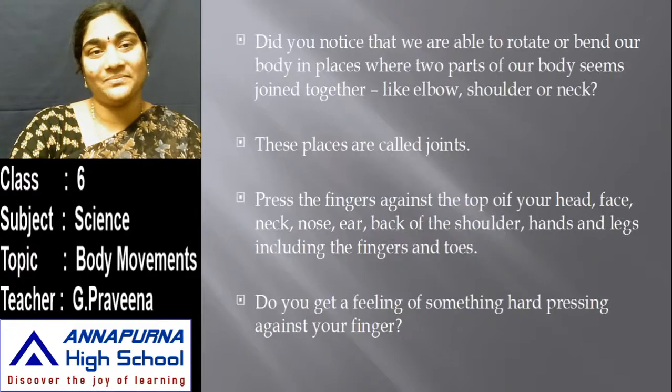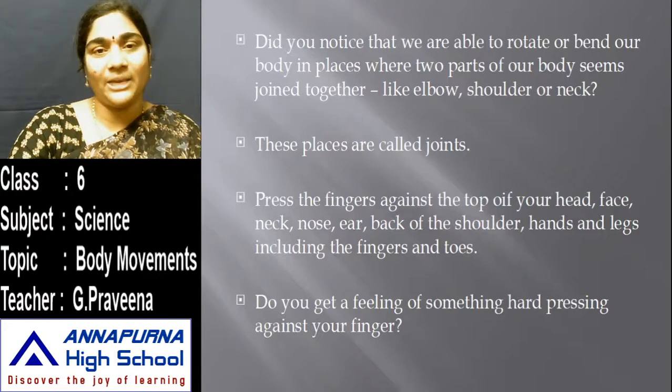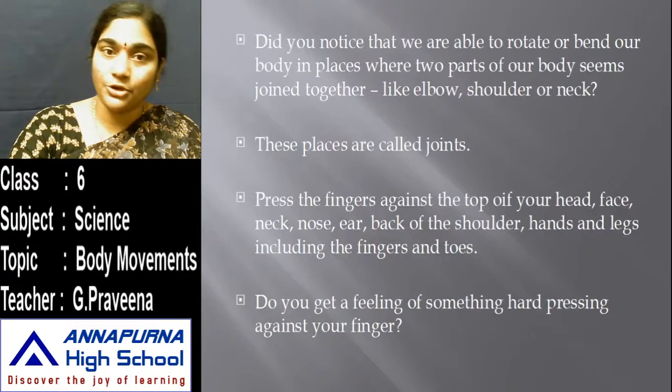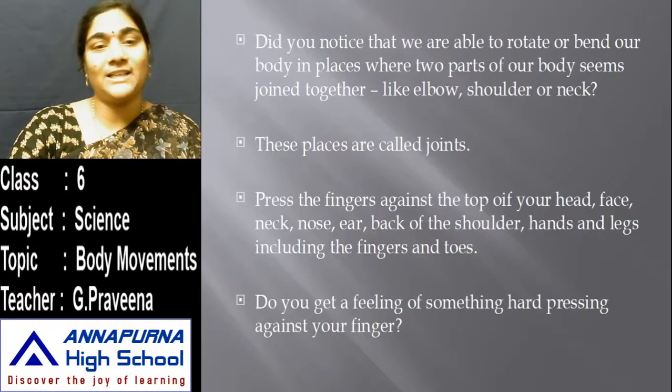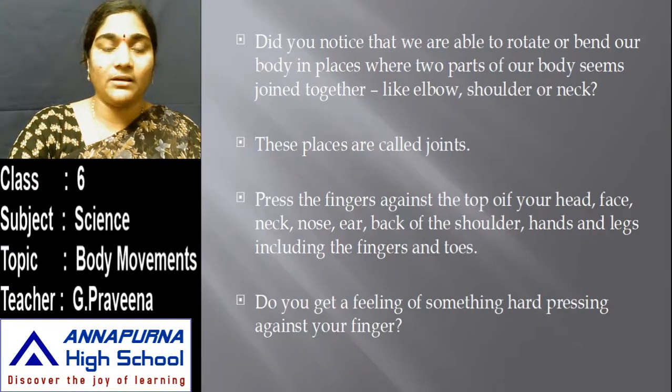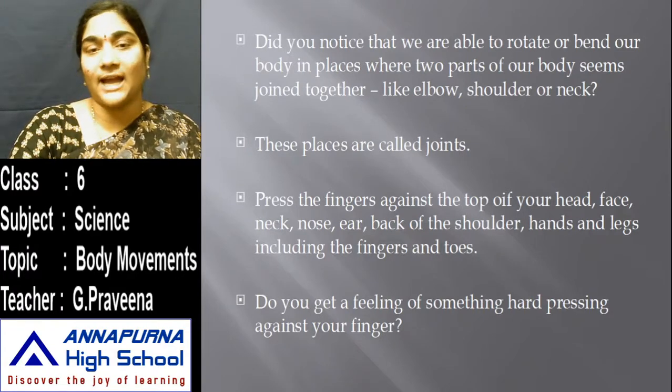If not, why? Did you notice that we are able to rotate or bend our body in places where two parts of our body seem joined together, in places like the elbow, shoulder or neck? These places are called joints. Press your fingers against the top of your head, face, neck, nose, ear, back of the shoulder, hands and legs, including the fingers and toes. Do you get a feeling of something hard pressing against your finger? So what are these parts?